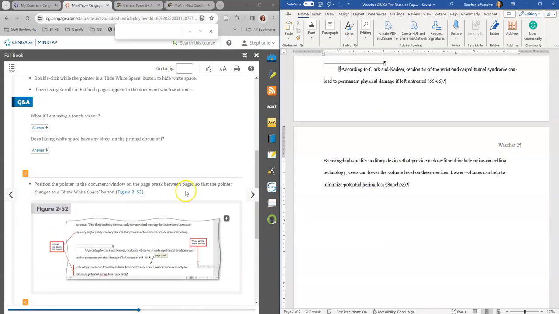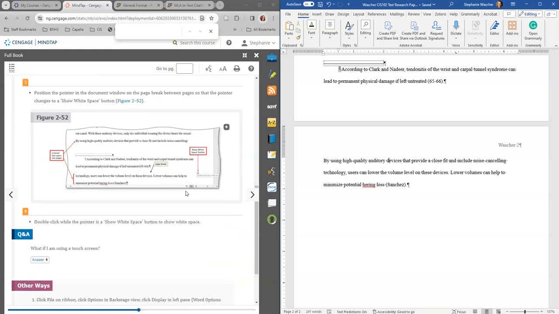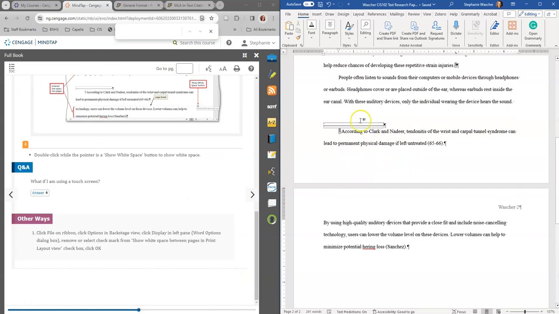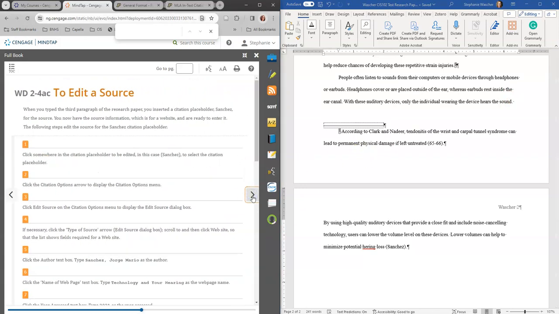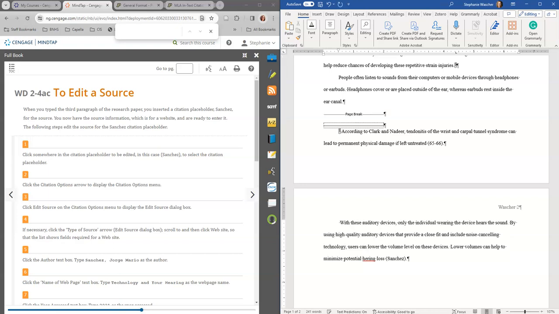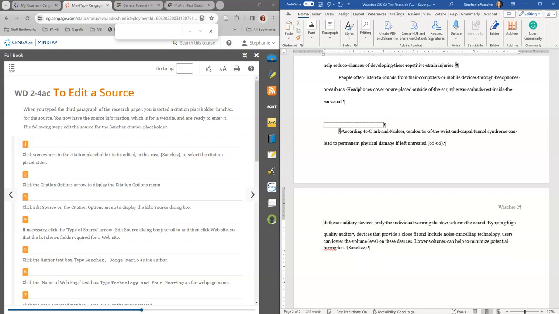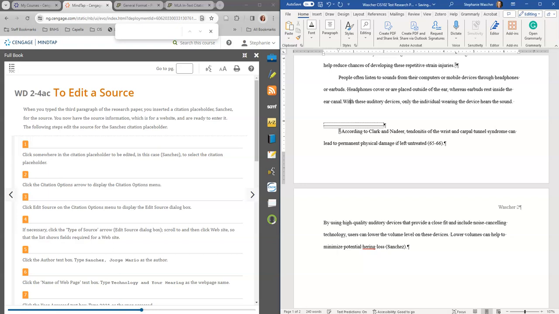And I'm going to leave it there. The other thing is, if you want to add, say you want your page here, you can do Control Enter and it will automatically add a page break for you. But I'm going to, nope, that's delete. I'm going to backspace to where I was, and leave it back where it was.